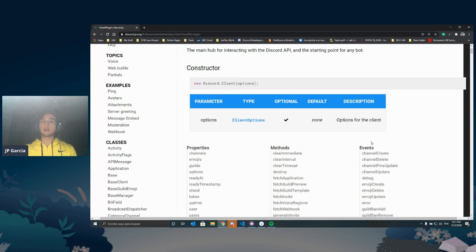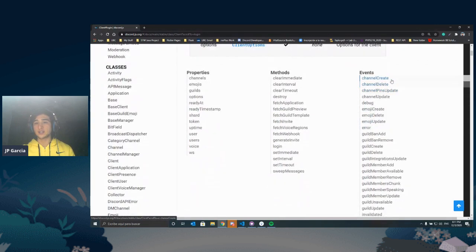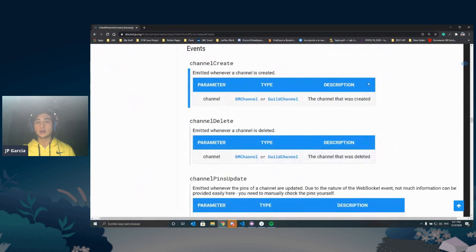What are events? Events are just basically, you could call them, I don't want to use the word message because we're going to be using messages a lot, but kind of like flags all around, flags that the Discord servers are going to be sending this client, right? And so flags can happen for multiple reasons, and each flag has its own name. For example, the event called channel create is emitted whenever a channel is created, right?